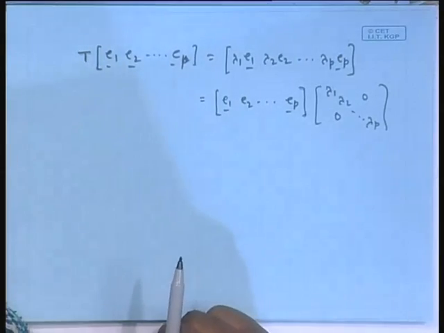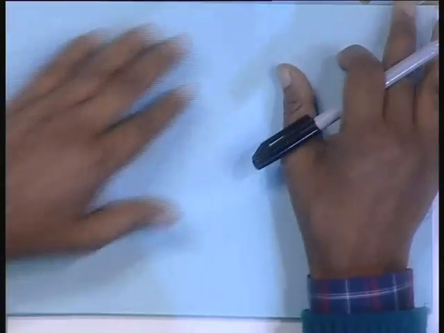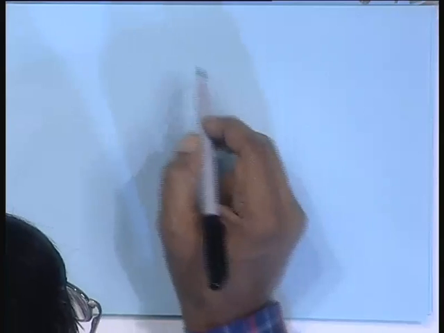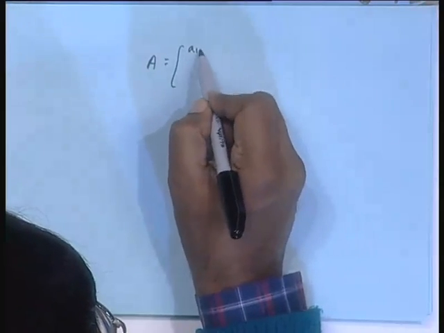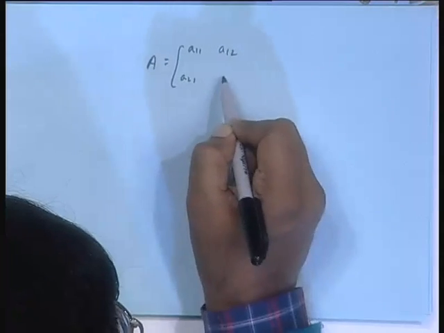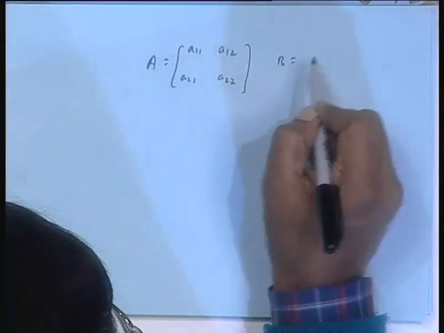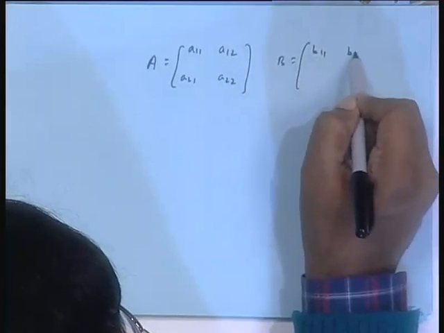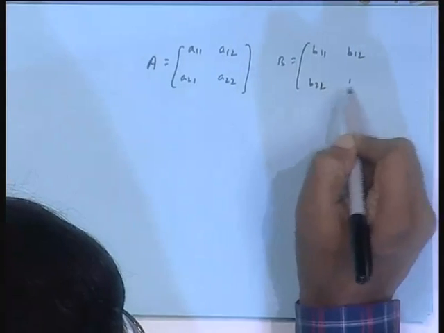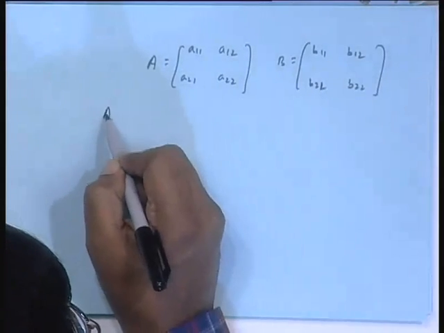When you do matrix into matrix multiplication, how do you do? Suppose A and B are two matrices. I come back to some rough work now for your benefit. I am trying to give you some extra things regarding basic matrix operations. Suppose you are given one matrix A, its elements like A11, A12, A21, A22, another B. I am taking 2 by 2, from that you will see what I am trying to mean. B11, B12, B21, B22. And you have to do A into B.